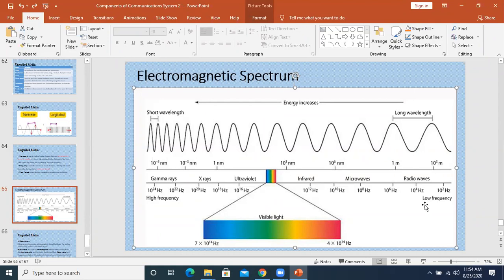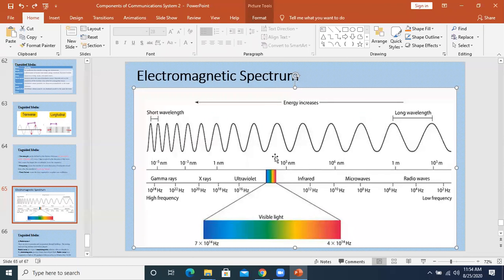The frequency is low. Why? Because जितना long wavelength होगा तो जाहिर है cycles per second तो कम हो जाएगा ना. Cycles per second will be lesser for the radio wave.